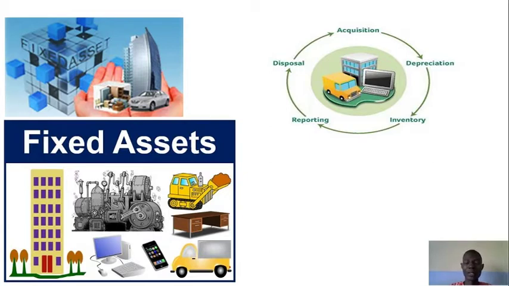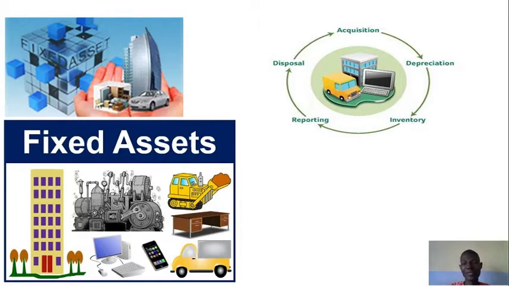And as we can see on the screen, varieties of fixed assets: the furniture, the motor vehicle, the equipment, and others.